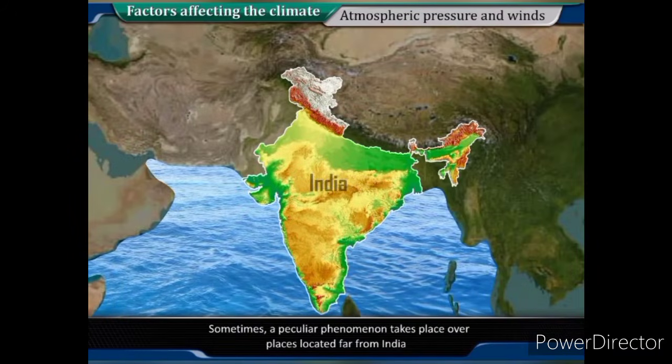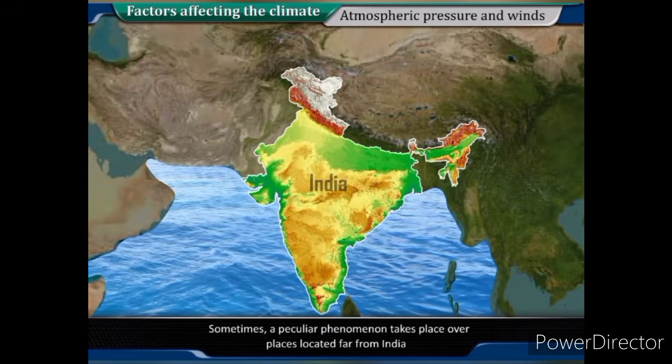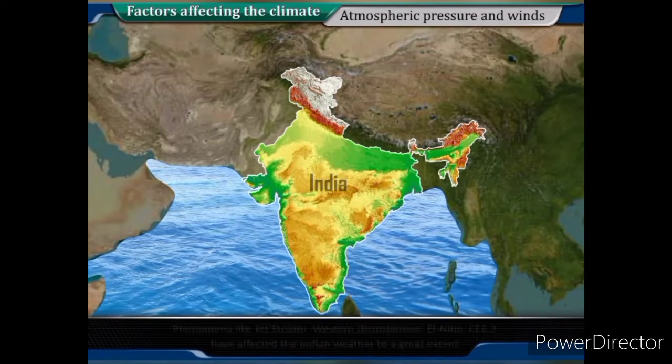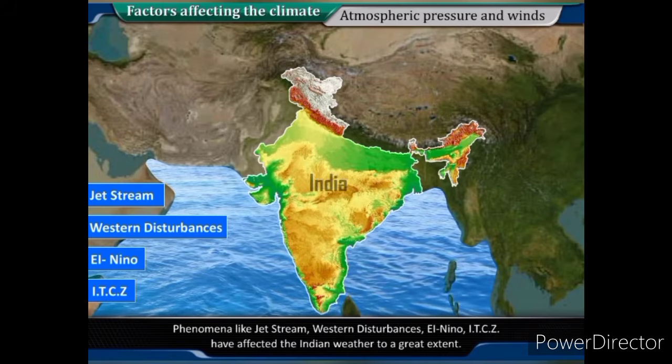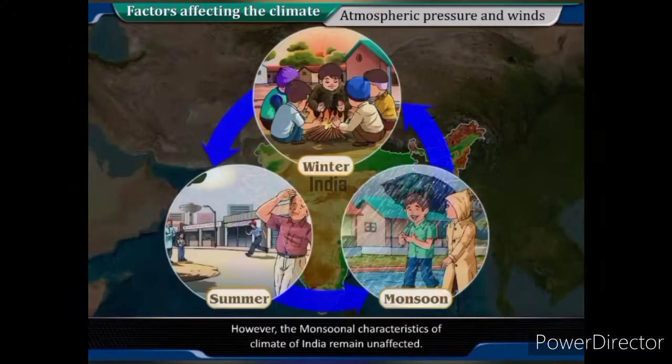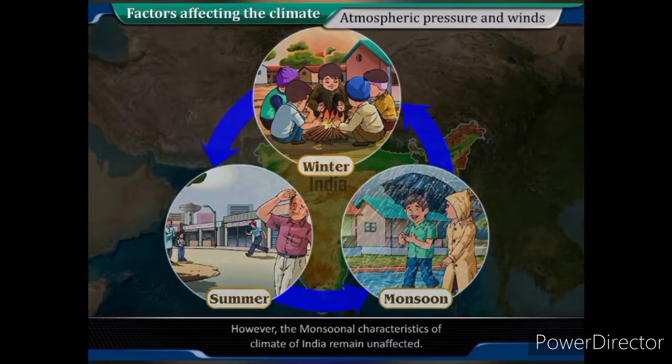Sometimes, a peculiar phenomenon takes place over places located far from India, which creates temporary changes in the long-term climatic pattern. Phenomena like jet stream, western disturbances, El Nino, and ITCZ have affected the Indian weather to a great extent. However, the monsoonal characteristics of the climate of India remain unaffected.